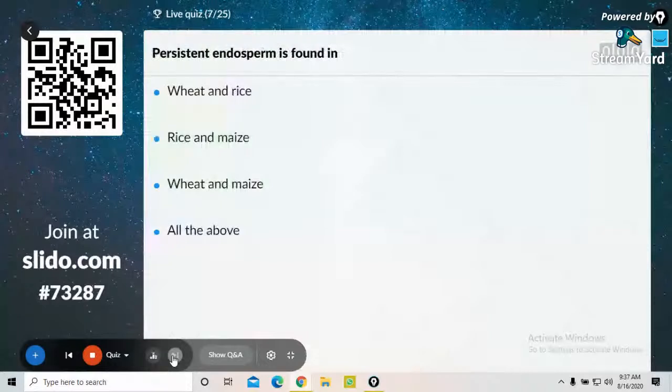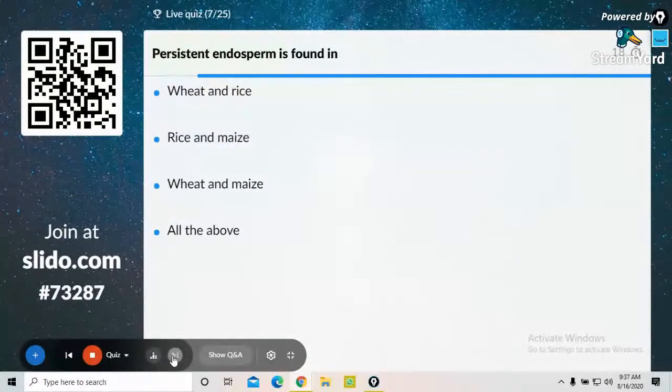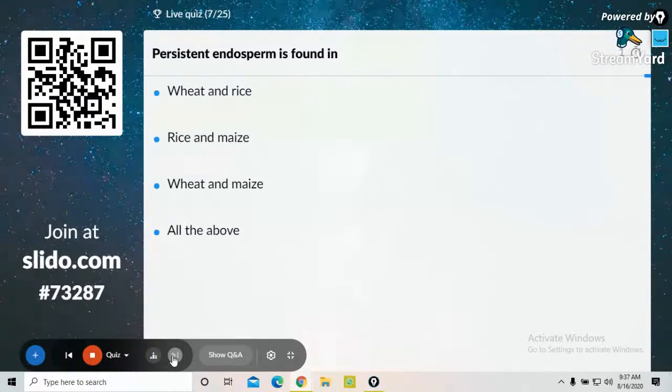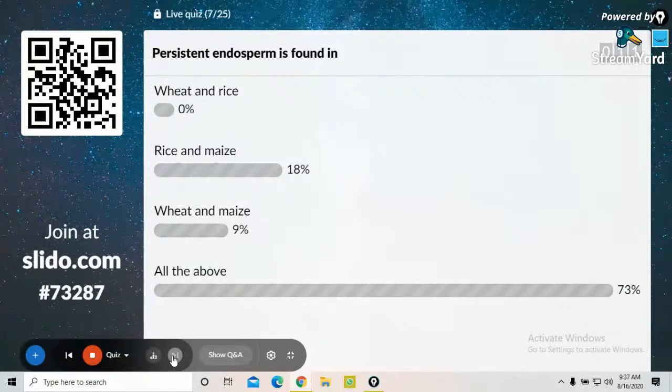Persistent endosperm is found in wheat and rice, rice and maize, wheat and maize, all the above. That is, endosperm is retained even after fertilization. Guys, it is rice, wheat, maize. So all the above is the answer for the question. Eighth one on the screen.